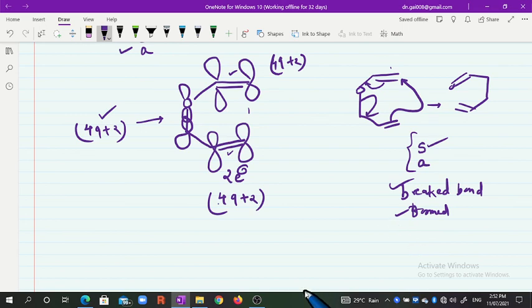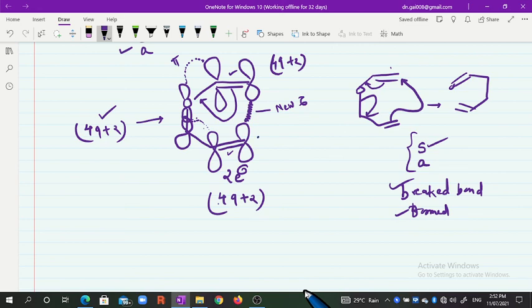In this case, a new bond is formed, correct. At this position a new sigma bond is formed, correct. This pi bond will be migrated, and a new pi bond is formed. Like that a new pi bond is formed, and in this case that bond is broken and a new pi bond is formed at that position.